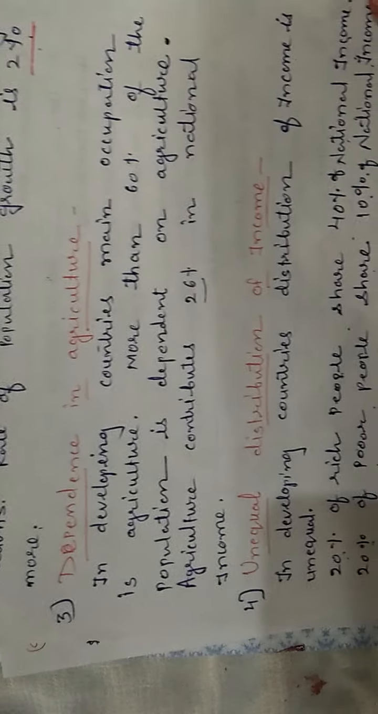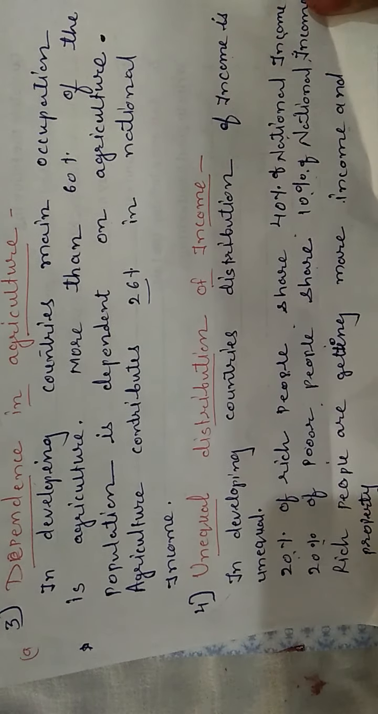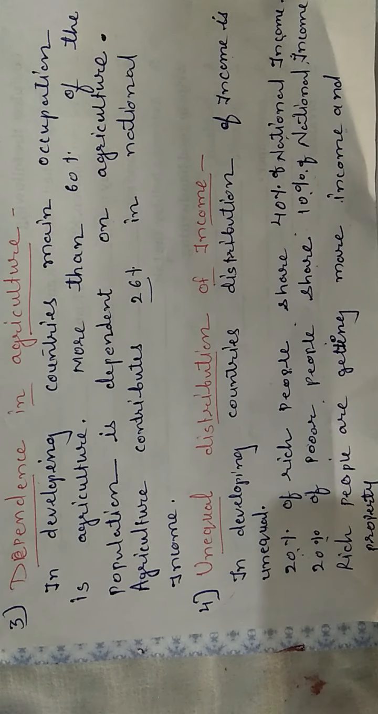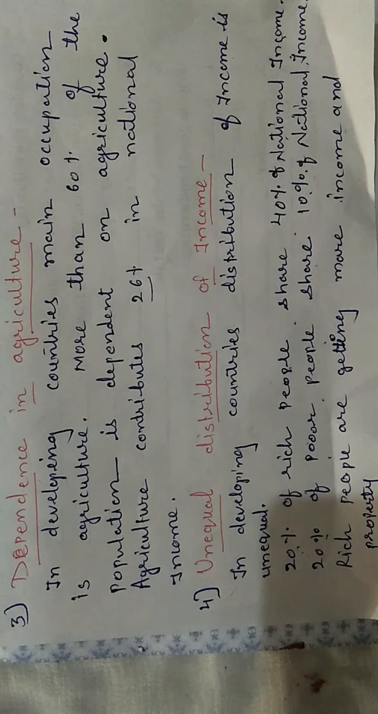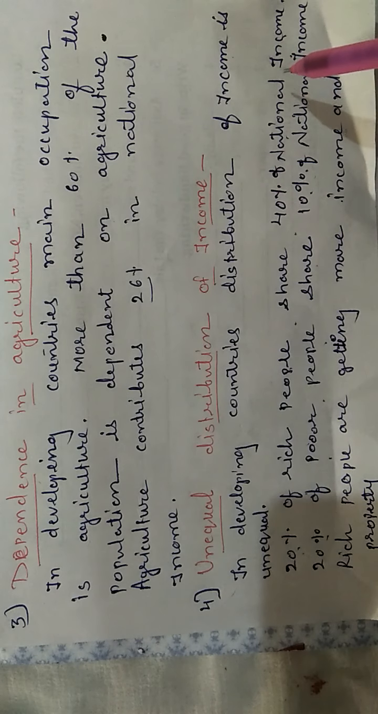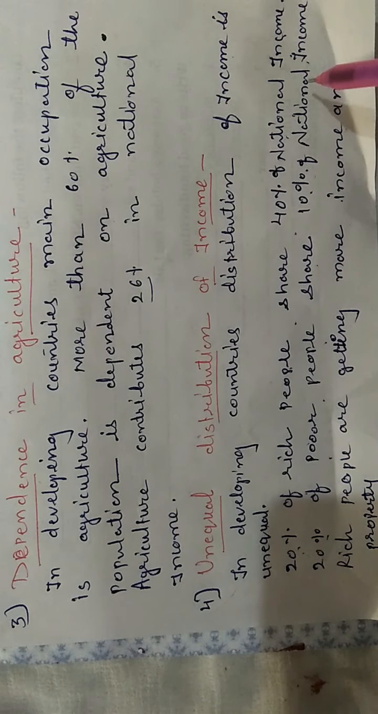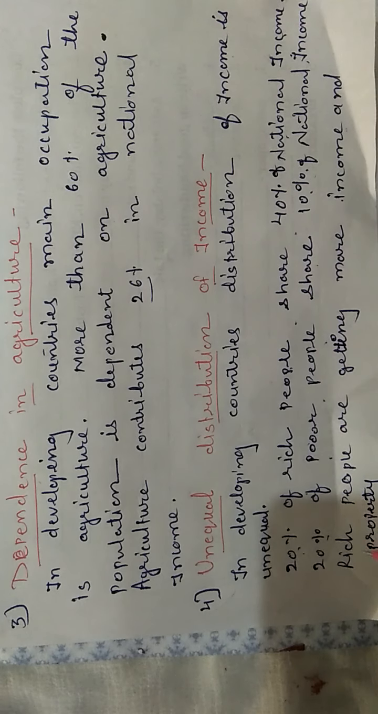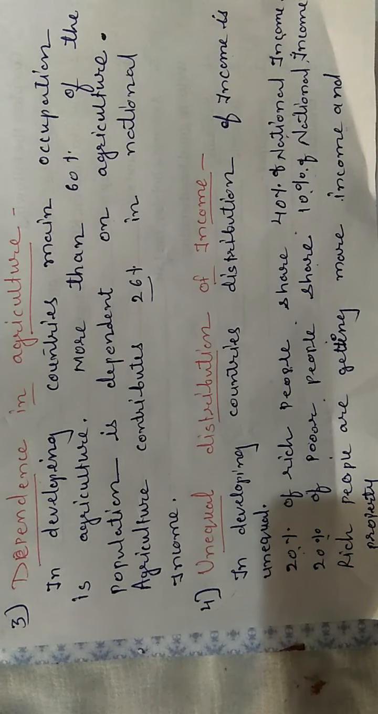Next feature is unequal distribution of income. In the developing economy, the distribution of income as well as the factors of production is totally unequal. Here 20% of the rich people share 40% of the national income, and 20% of the poor people share only 10% of the national income. So there is a wide gap between the rich and the poor. Rich people are getting more income and property as compared to poor people.